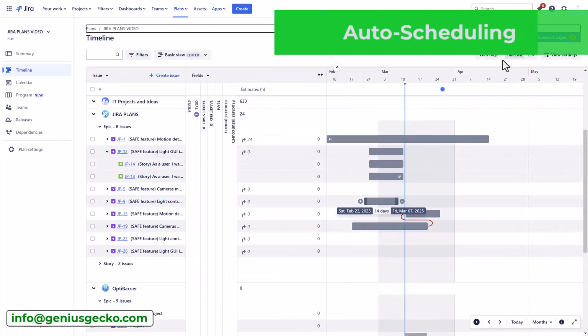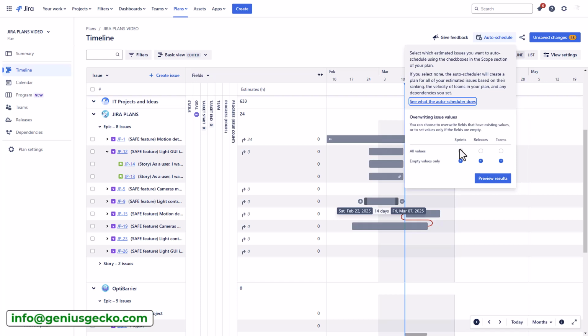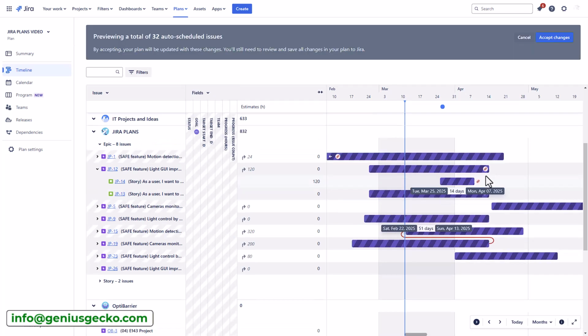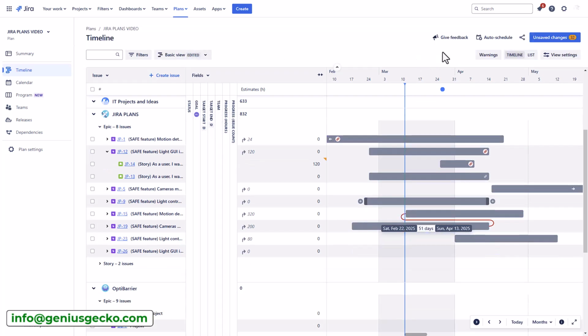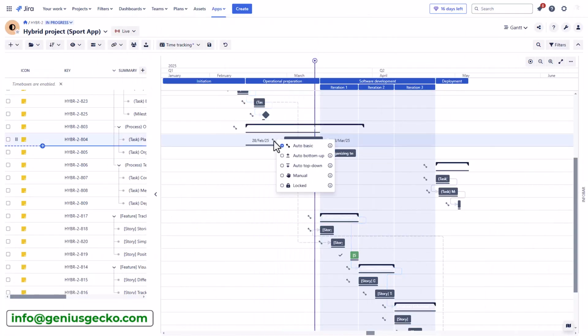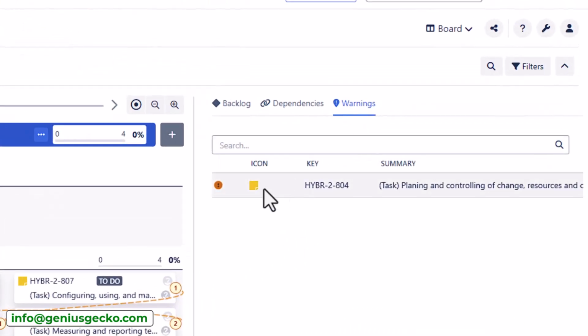Regarding auto scheduling, Jira Plans provides a valuable feature for automatically adjusting task schedules based on defined dependencies and sprint dates. However, it's crucial to understand that this functionality operates within the boundaries of your established schedule and dependency relationships. While effective for standard agile workflows, it may encounter limitations when dealing with highly intricate, non-agile scenarios or complex dependency chains. Here again, BigPicture offers advanced auto-scheduling with different scheduling modes and warnings that will help you auto-schedule your timelines with ease. It supports agile, hybrid, and waterfall planning.